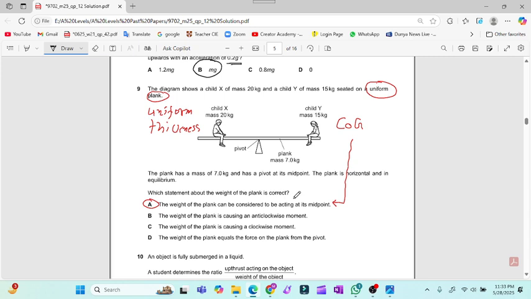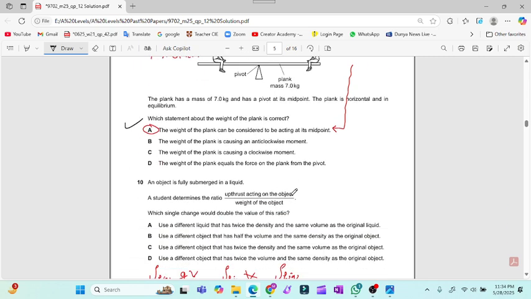The plank is horizontal and is in equilibrium. So it means that the clockwise moment is equal to the anticlockwise moment. Now which statement about the weight of the plank is correct? The weight of the plank can be considered to be acting at its midpoint. Already I have told you that the definition of COG is the point where the whole weight of an object seems to act. So for question number 9, option A is the valid option.